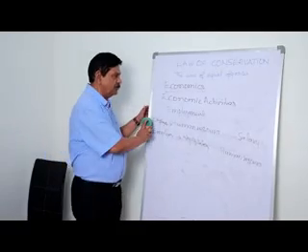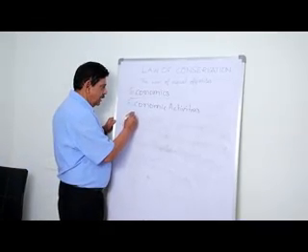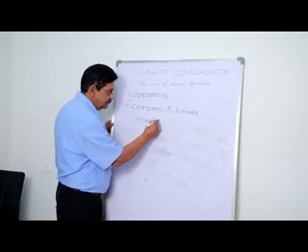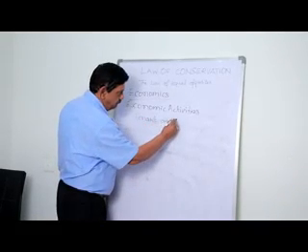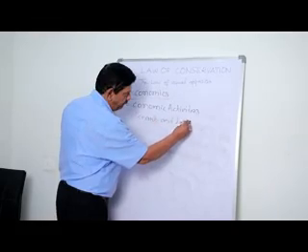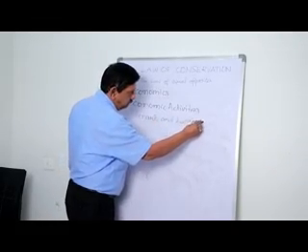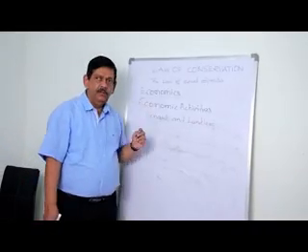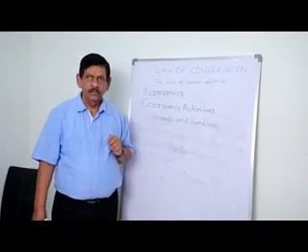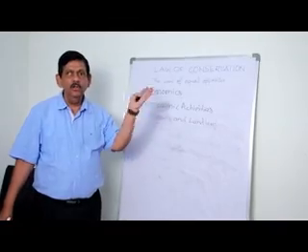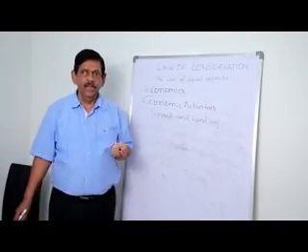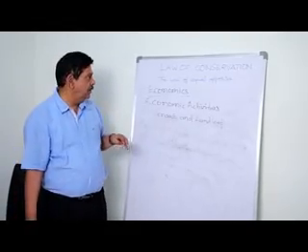Okay. Let us see the relationship of tenant and landlord. Suppose I want to hire a house. There must be a landlord who should offer me the house on rent. Then only I can hire a house.